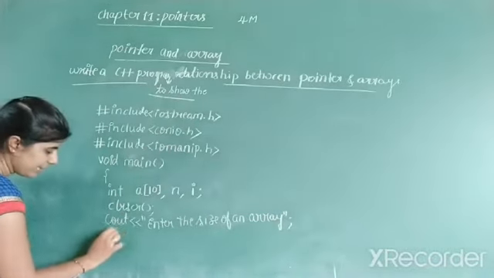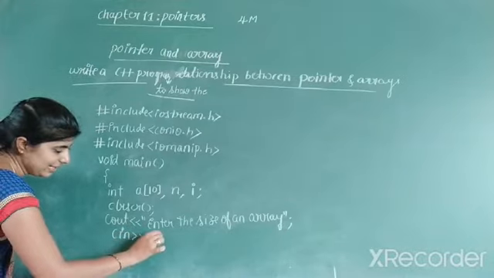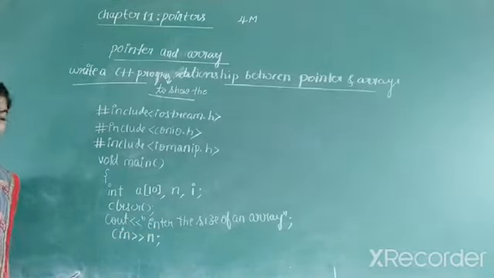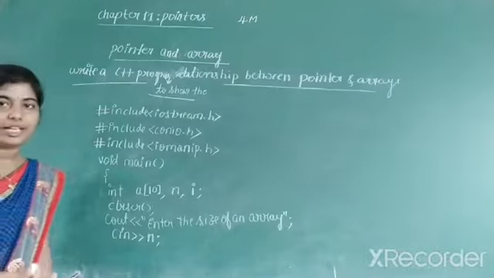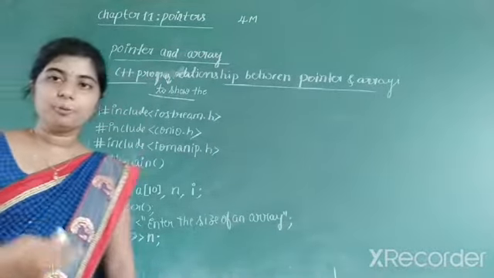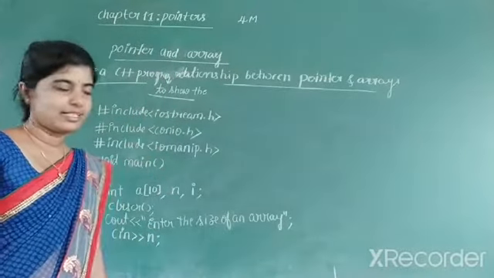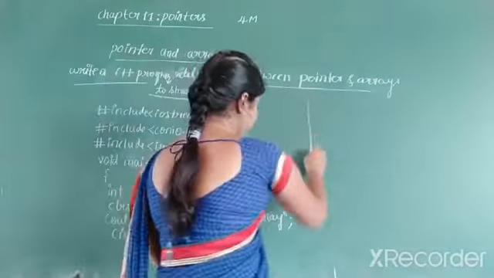We have taken a variable n. So input cin, n is the size of an array. And next we have to input the elements by using pointers and arrays. And we have to output the elements by using which concept? Pointers and arrays. Now let us continue this program.